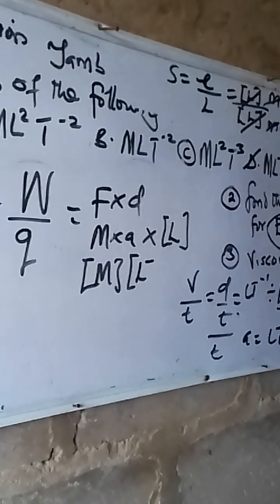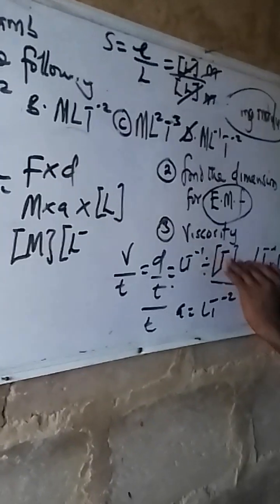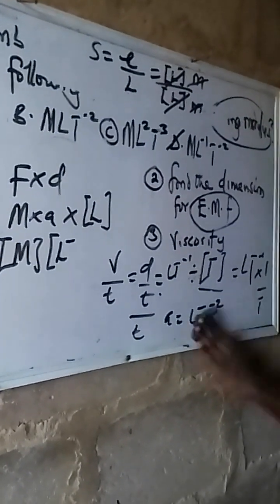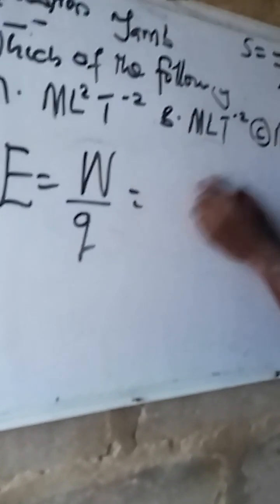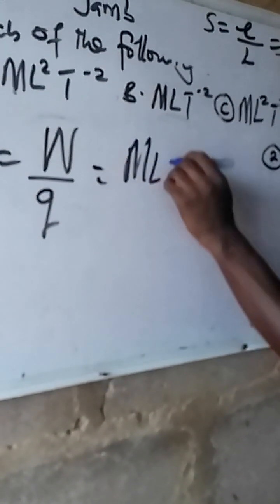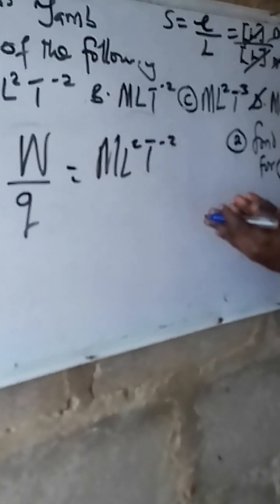The reason why I'm not doing this is that I've solved it early in the class. Since we have solved it, I don't need to do that again. I quickly recap it. I hope you have got that. It will be ML squared per T squared. This is for the work done. I hope you understand how we get this.